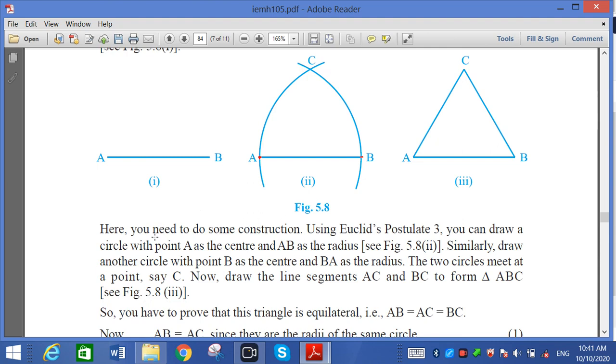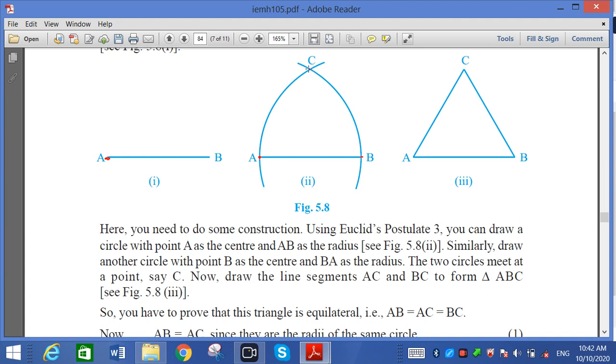Here you need to do some construction. By Euclid's postulate 3, you can draw a circle with point A as center and AB as radius. So draw a circle from here with radius AB, and then with BA as the radius, do the same from B. The two circles meet at the point C.